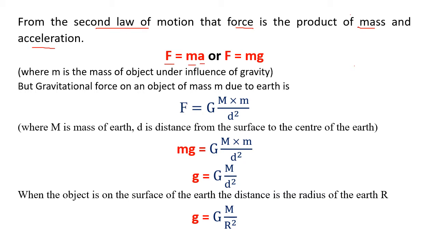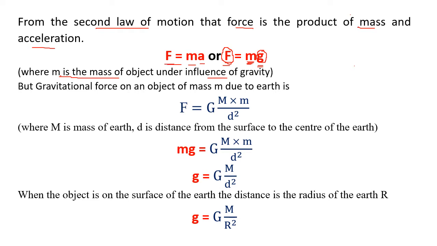But we just saw that when we take a as acceleration due to gravity, then we get gravitational force F equal to m into g. So what is F here? It is the gravitational force. What is m here? It is the mass of the body, the mass of the object which is under the influence of gravity. And what is g? It is the acceleration due to gravity.